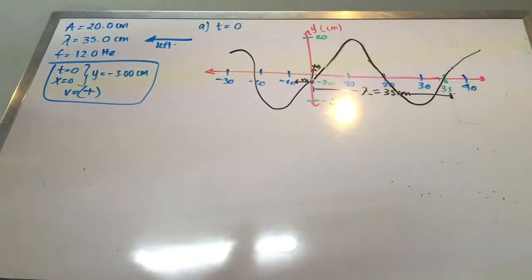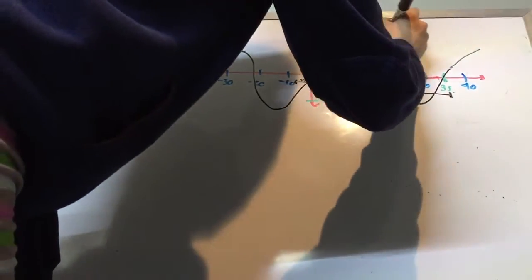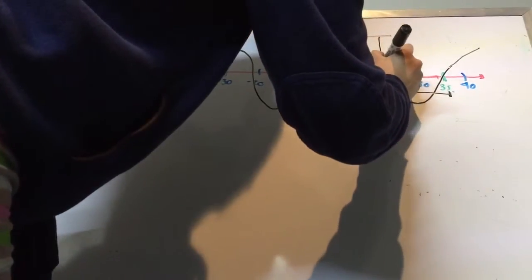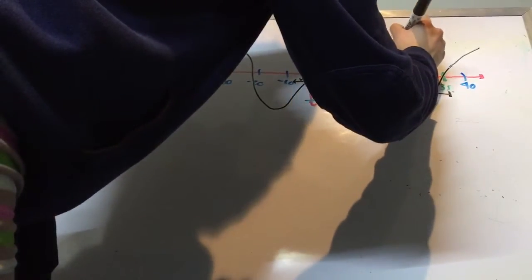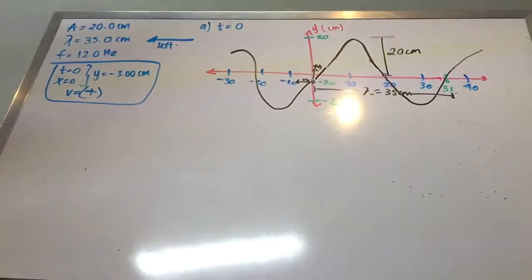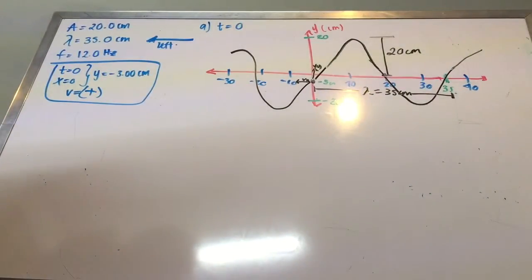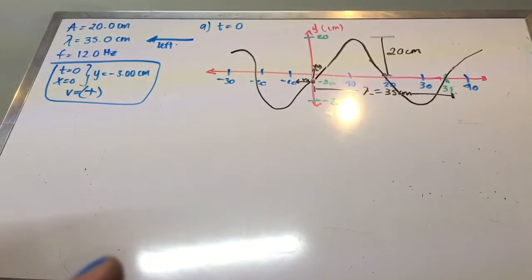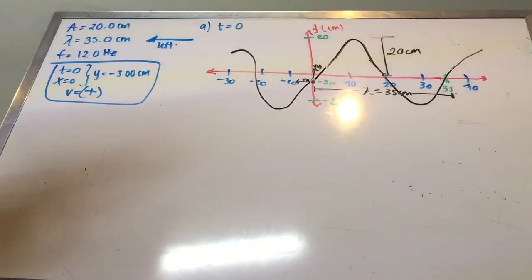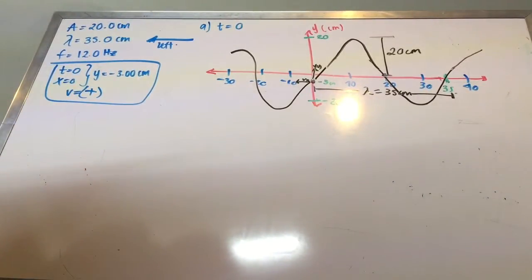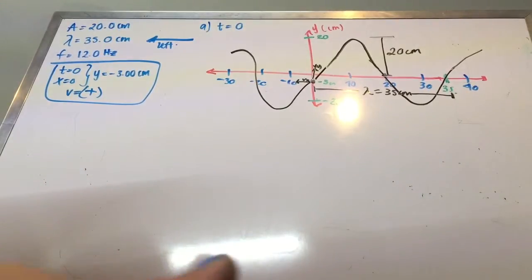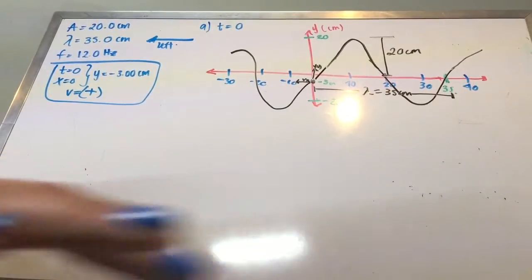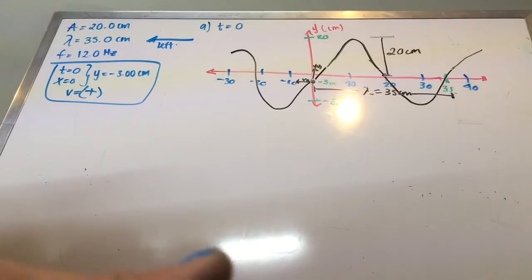Now this part is going to be the 20 centimeters of the amplitude of our graph. So now that we have our graph's sketch, we can proceed to the next part of our problem.